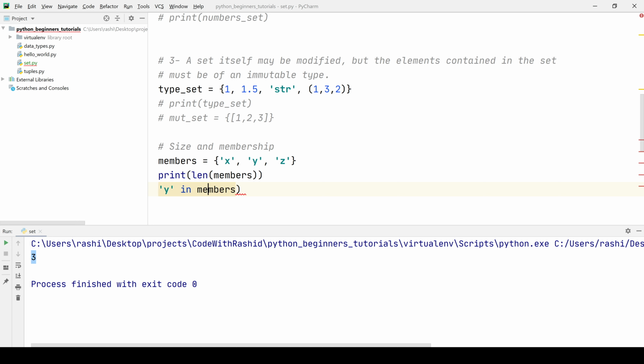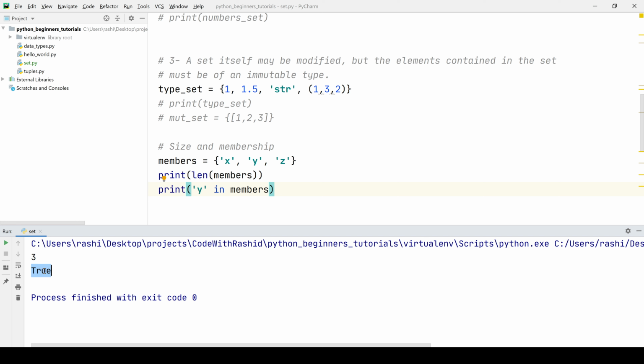What's happening here? It's checking whether the Y is available in the set or not. So after running the program, we will see that we have got true. So it means that Y is already there in the set. If we put some random value, let's say we put A, but A is not available in the set, so if we run this program, then we will get the false result, because A is not available in the members. So that is how we check the membership in the set.